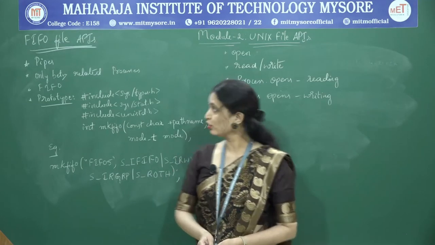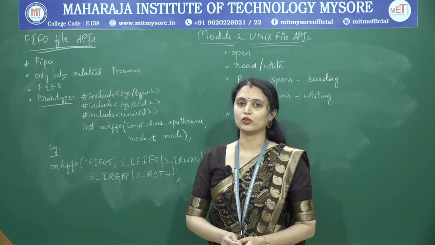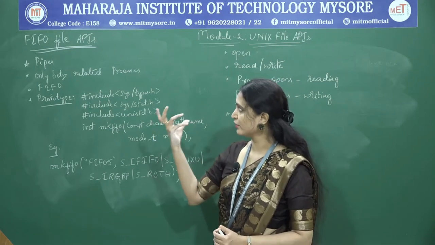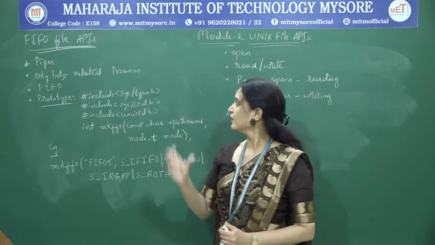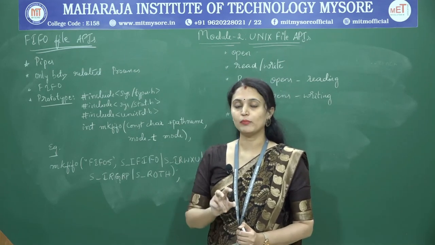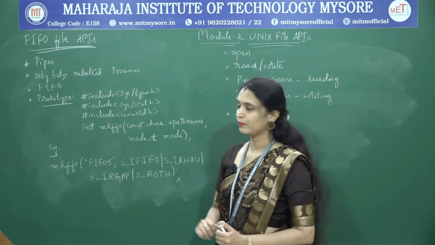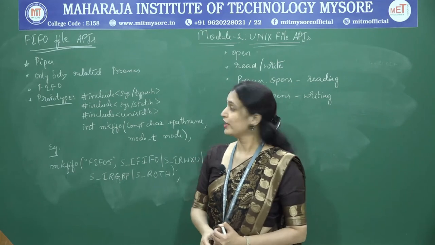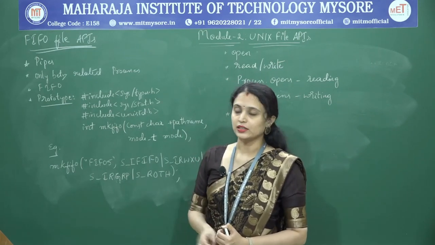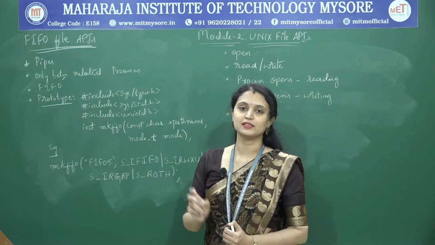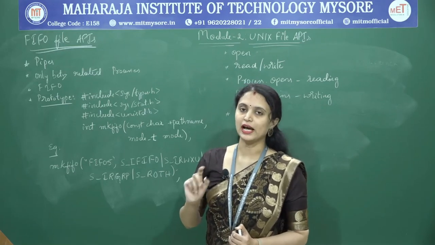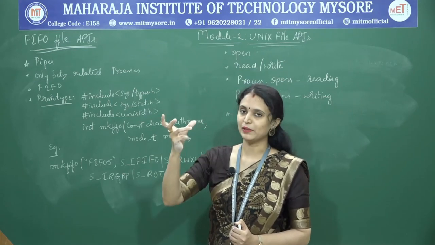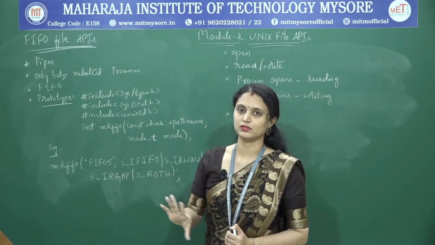FIFO files are also called pipes or pipe files. The pipe or FIFO file will be shared only between related processes that have a common ancestor who has created this file. The pipe or FIFO file is nothing but a buffer that will be shared only between related processes. Related processes means they will have a common ancestor, that means both will be created by the same process.